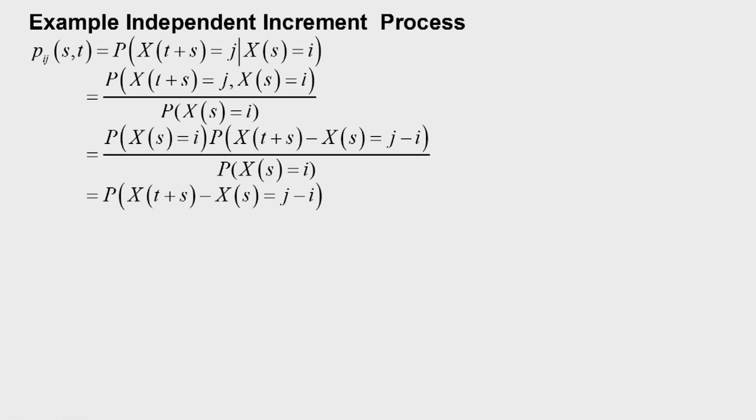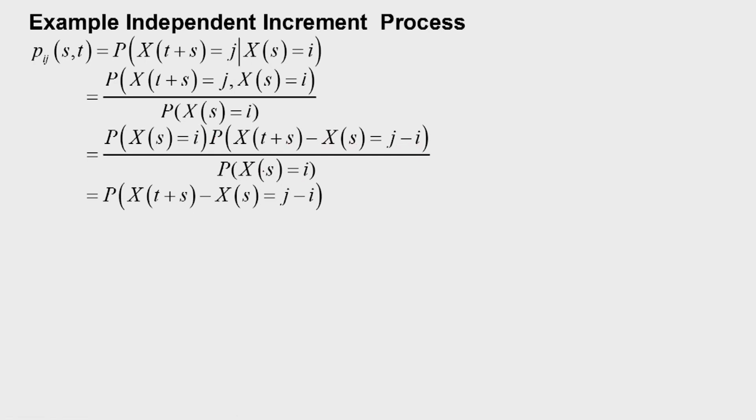Now, this joint probability can be written as probability of Xs is equal to i into probability of X of t plus s minus Xs is equal to j minus i, given that X of s is equal to i, but because of the independent increment property, we write simply probability of X of t plus s minus Xs is equal to j minus i.